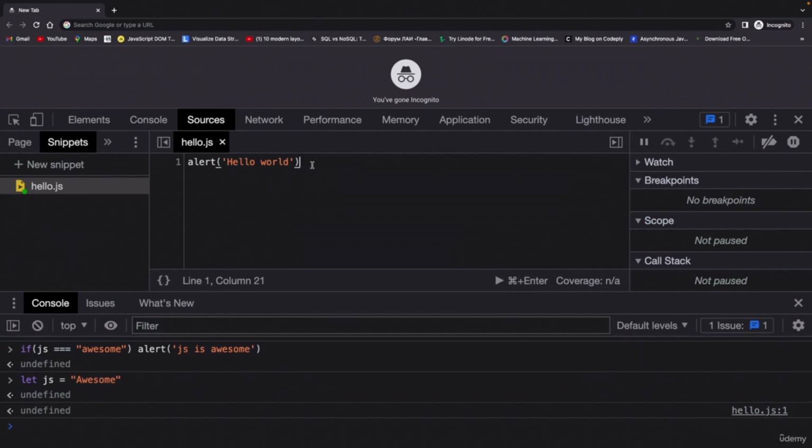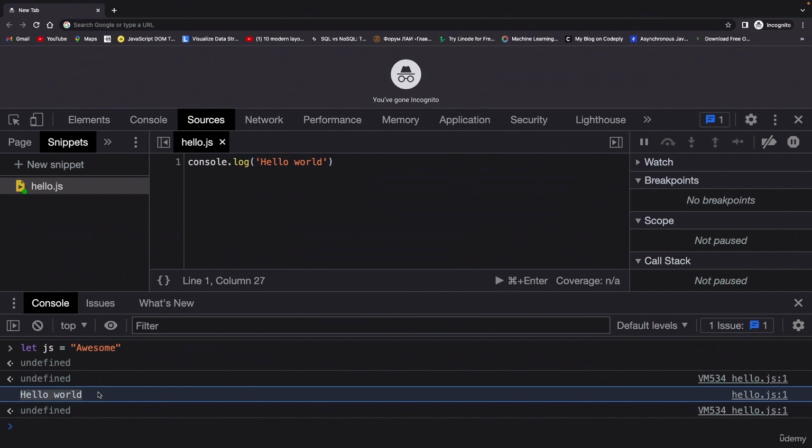Now another code that I want to show you here is to log something out in the console. This is also a function. So for example, if you want to print something inside the console, what about your name or your age or anything, or simply you can go with hello world as well. All you have to do is say console.log hello world. So this console.log is a function that prints whatever is inside this parenthesis down here in the console. Now let's run it again. Now you can see we get hello world.